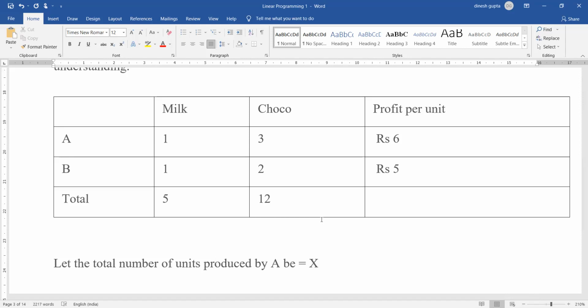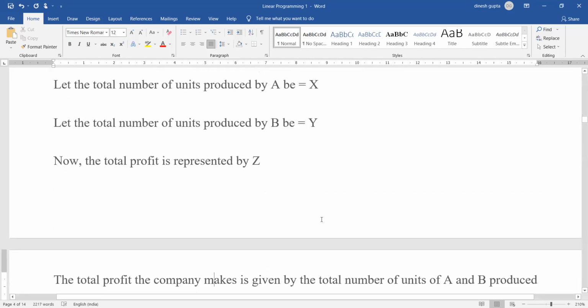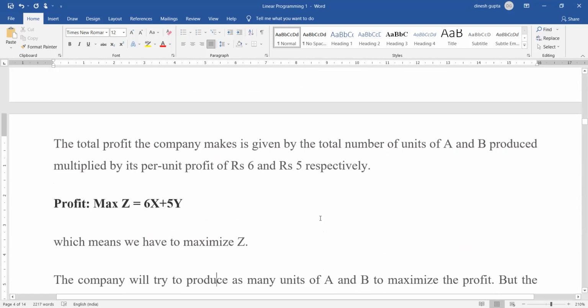So the total maximum profit that we can earn is 6x plus 5y. That will be represented as Z. So this is our objective function. What we want to do is maximize the value of Z, and Z can be maximized with this formula, that is 6x plus 5y. X means the units of A and Y means the units of B. 6 is the profit for producing 1 unit of A, and 5 for producing 1 unit of B. So this is how we get 6x plus 5y.